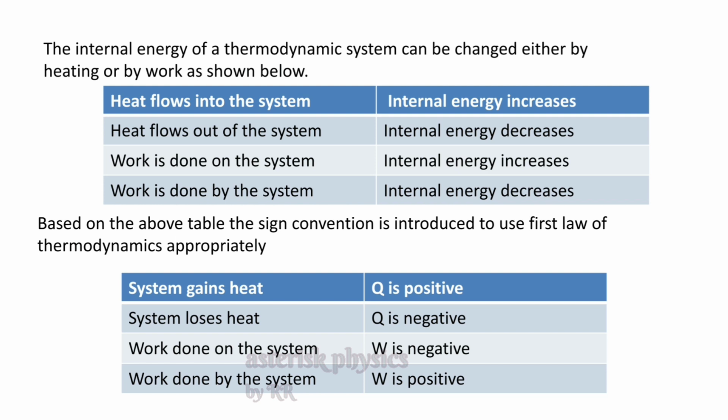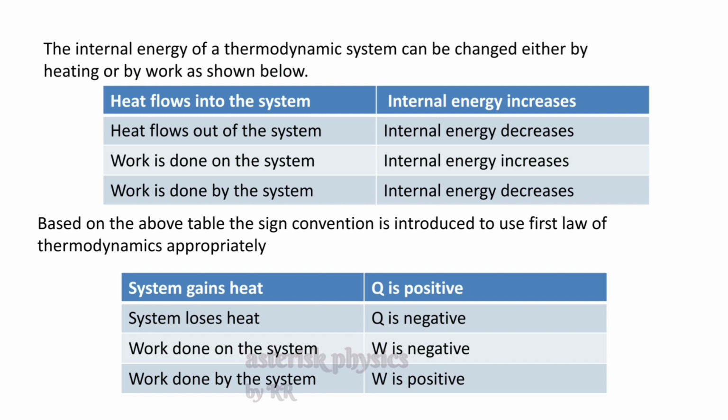Now, when work is done on the system, its internal energy will increase. So we consider work as negative. When work is done by the system, the system spends its internal energy in doing work, so its internal energy decreases. And this will happen only when we take W as positive. So this is the sign convention that we use in the first law of thermodynamics.